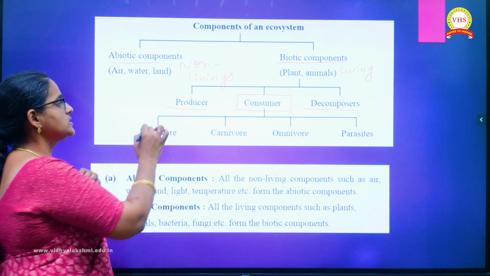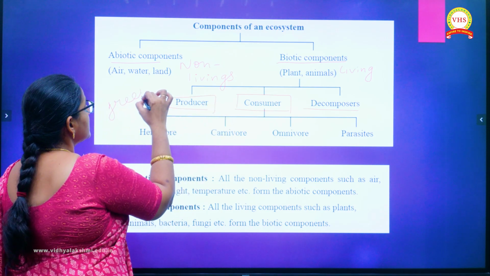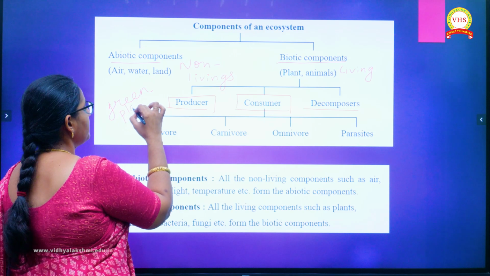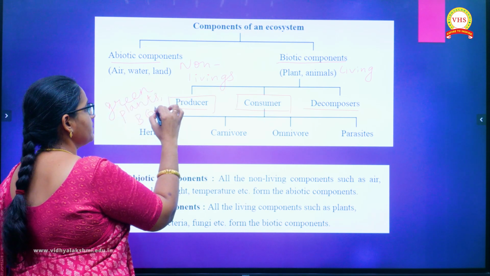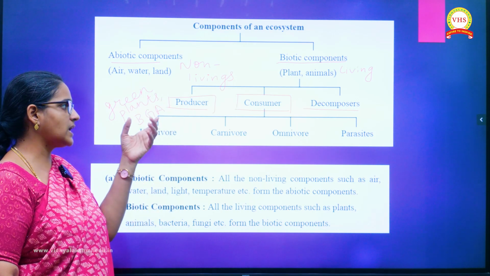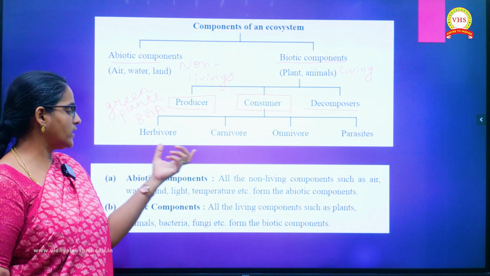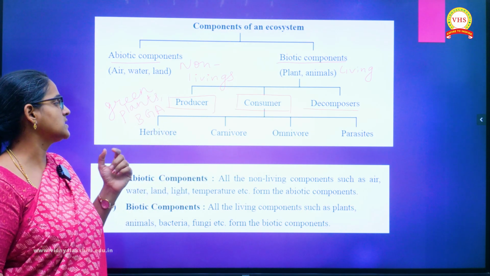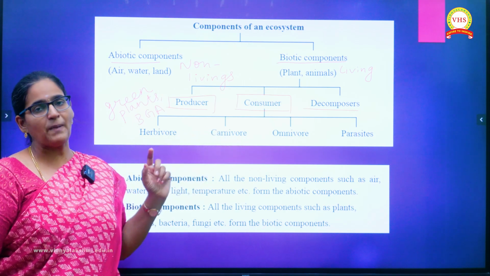So here, for producers we have green plants and cyanobacteria as the major examples. So this green plant, BGA. BGA means blue-green algae, or cyanobacteria, the major example for producers. Under consumers, again we have four different categories of organisms: herbivores, carnivores, omnivores, and then the parasites.